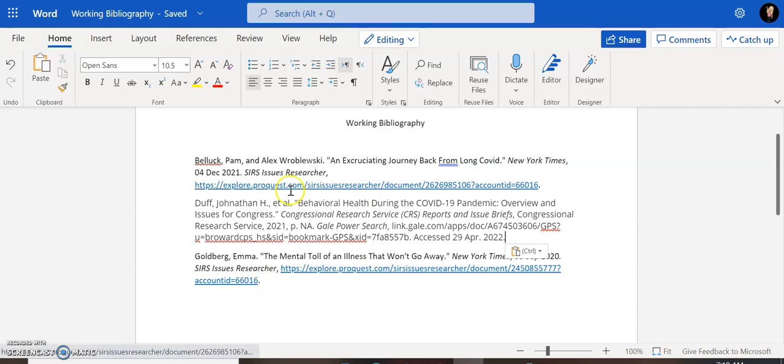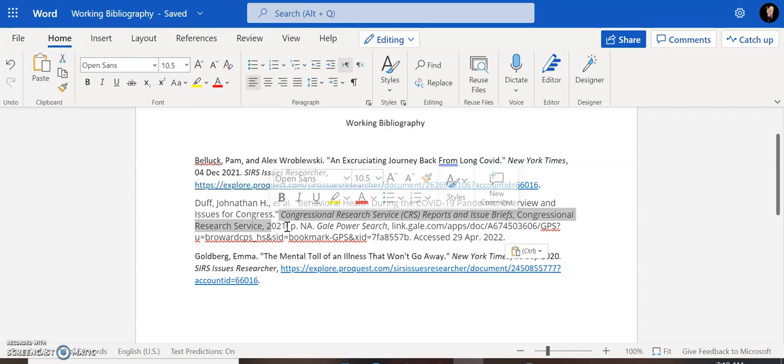But it's got all the information that I need in the bibliographical citation, like the author and the title of the document, the fact that it's from a government research office, the date on the document, 2021, so I know that I'm not looking at information that's too old, although in all fairness, there's not going to be any information that's more than 10 years old on COVID.